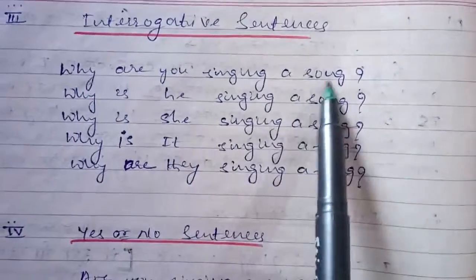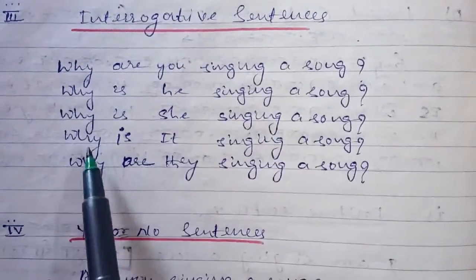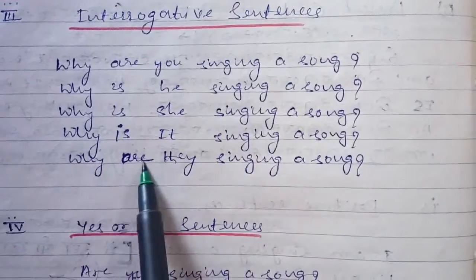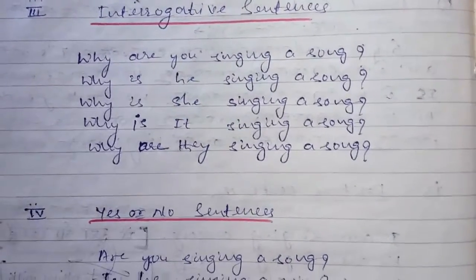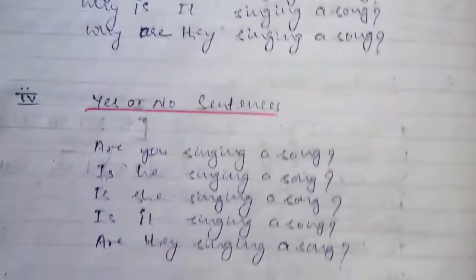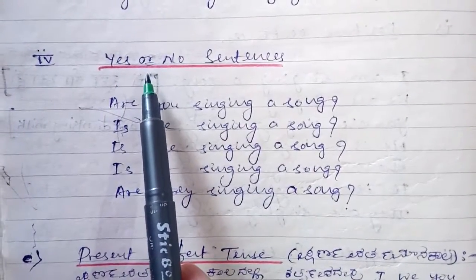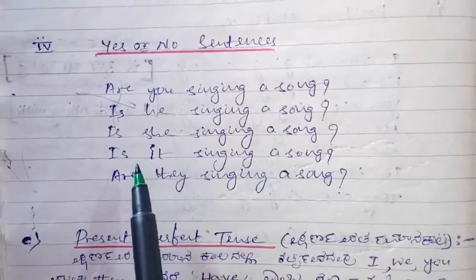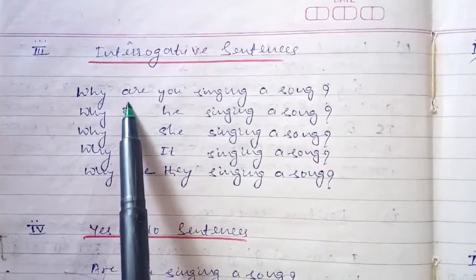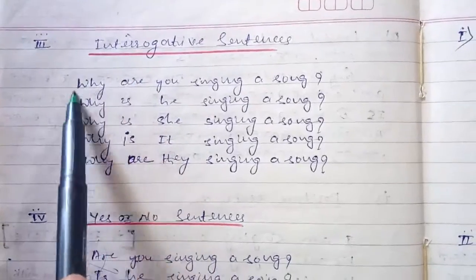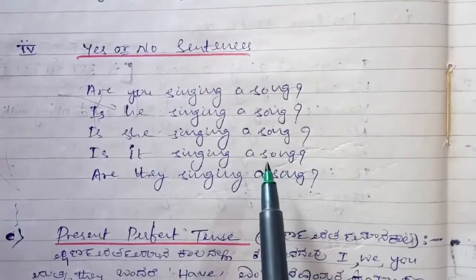Why are you singing a song, why is he singing a song, why is she singing a song, why is it singing a song, why are they singing a song. It means right now, why are they singing a song currently. It is not previous or future, it is currently present continuous. Now finally we are going to learn yes or no sentences. In yes or no sentences, whatever we have used in my interrogative sentences, we just remove the why or what, where, and write the rest as it is. Then automatically you can ask yes or no.